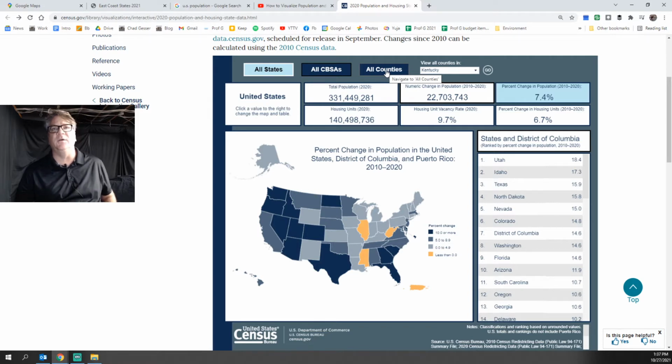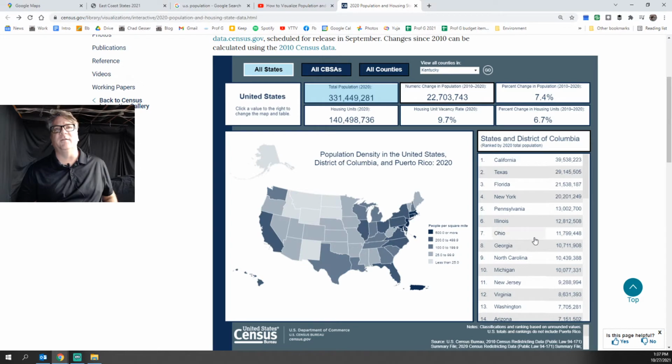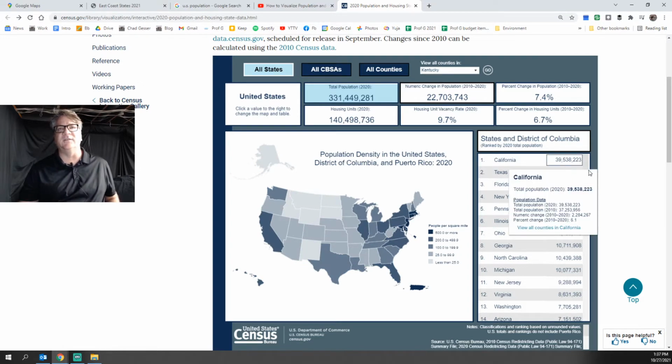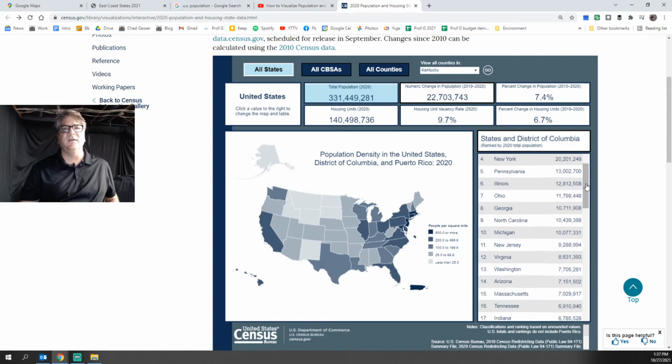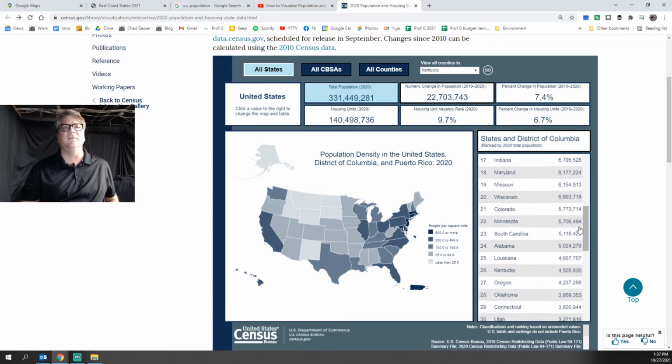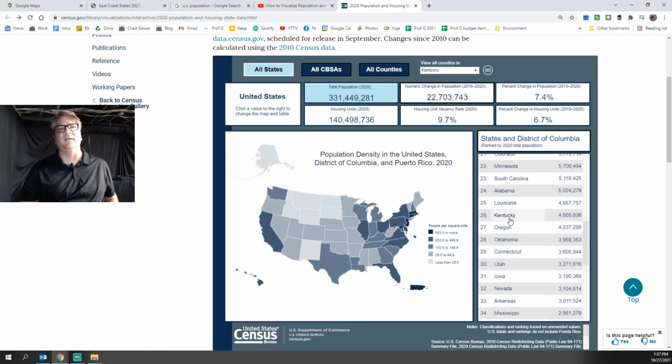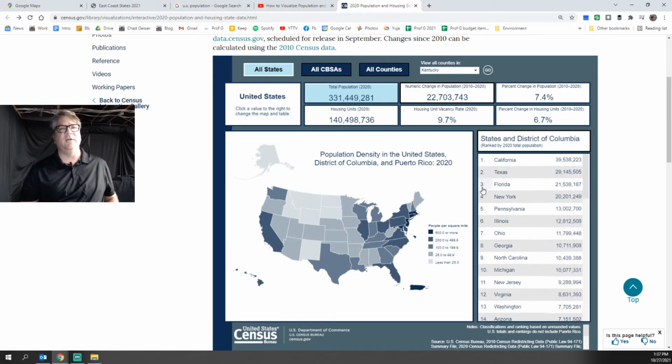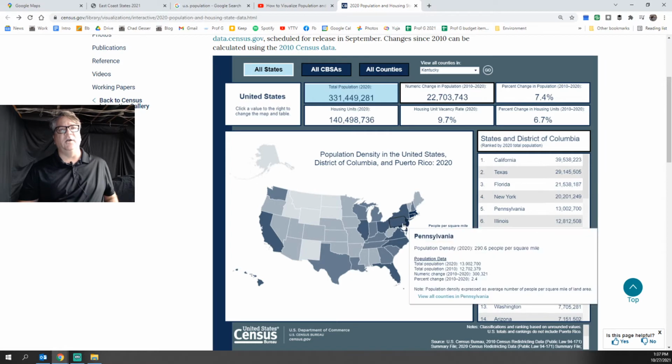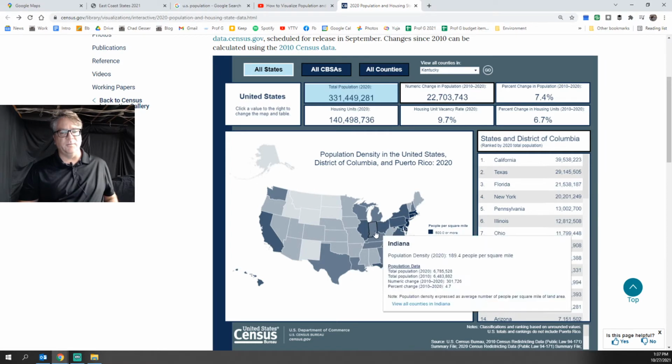So what I want to do now is just go on and jump into... well, actually, before we do, let's look at this. I didn't cover this part here. These are the states that are the largest states in the United States. These are ranked, okay, and you can see that Kentucky is pretty far down the list. Well, about halfway down the list, right there. Okay, and looking over here, the darker the blue, the more people there are in the state.